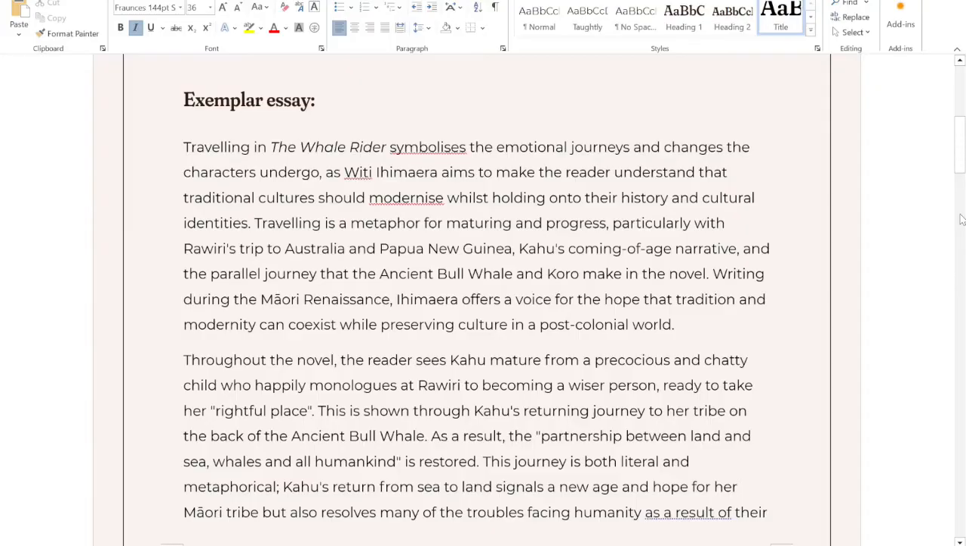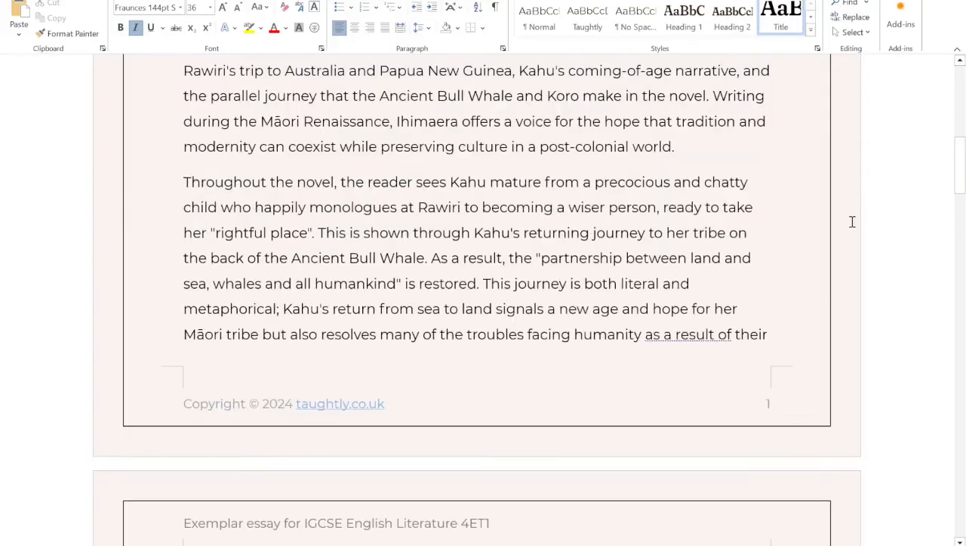Travelling is a metaphor for maturing and progress, particularly with Rawiri's trip to Australia and Papua New Guinea, Kahu's coming-of-age narrative, and the parallel journey that the ancient bull whale and Koro make in the novel. Writing during the Maori Renaissance, Ihimaera offers a voice for hope that tradition and modernity can coexist while preserving culture in a post-colonial world.